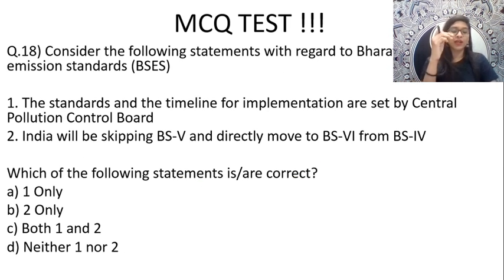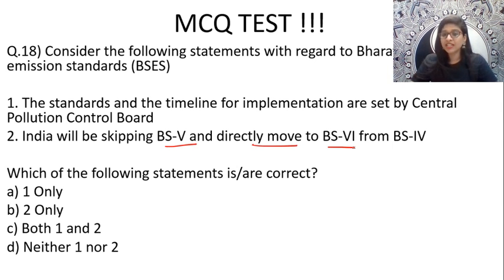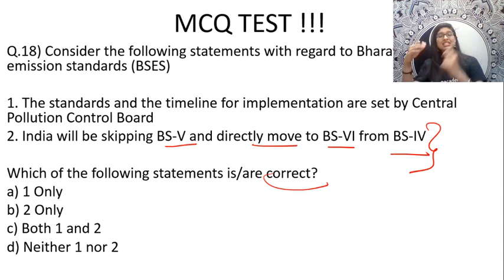Now, moving on to the next one. Consider the following statements with regard to Bharat Stage emission standards. 1. The standards and the timeline for implementation are set by the Central Pollution Control Board. 2. India will be skipping BS5 and directly moving to BS6 from BS4. Think and say which of these statements are correct. Option A tells 1, B 2, C both 1 and 2, and D either 1 or 2.